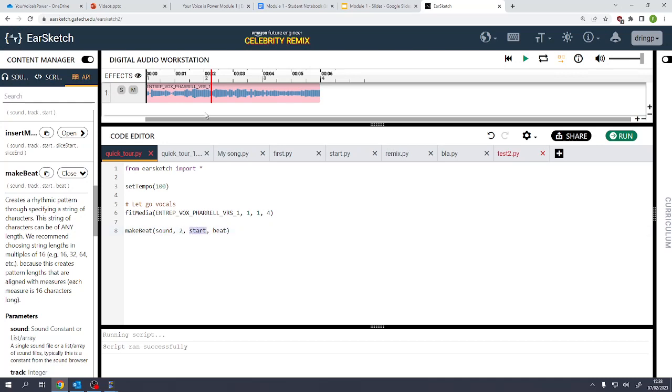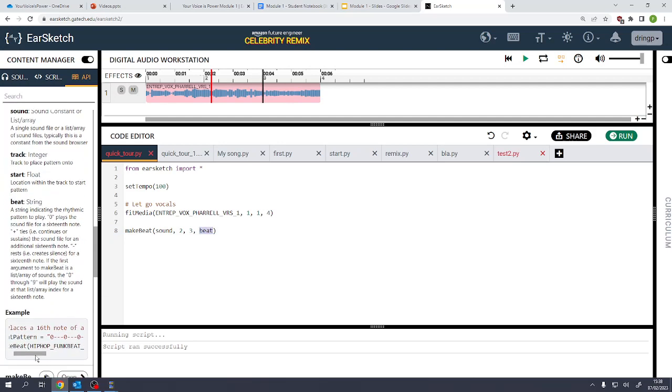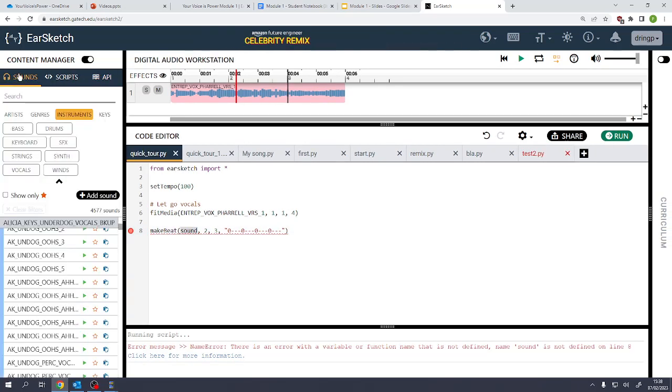We choose where to start. Maybe I'm going to come in on bar 2, or maybe even bar 3, something like this. And then we've got this parameter, a beat. It looks like we use zeros and hyphens. Let's have a look. I'm going to do a 0 and then 3 dashes, another 0 and then 3 dashes, something like that. And what on earth will this do? Well, it doesn't know what sound is at the moment. We need to replace sound with one of these sounds.